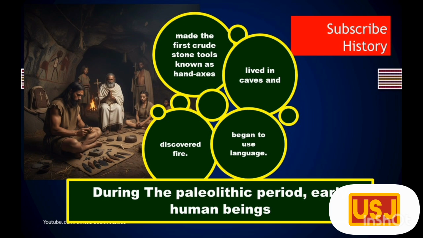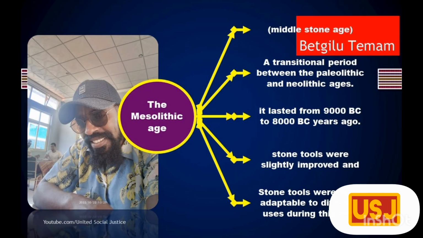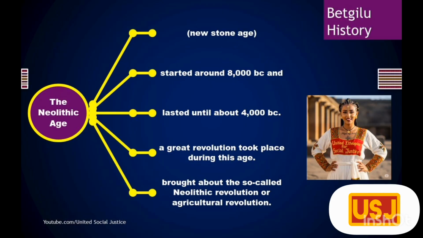The Mesolithic Age, Middle Stone Age, was a transitional period between the Paleolithic and Neolithic ages. Stone tools were slightly improved and more adaptable to different uses during this age. The Neolithic Age, New Stone Age, started around 8000 BC, and a great revolution took place during this age. The Neolithic Age has brought about the so-called Neolithic Revolution or Agricultural Revolution.